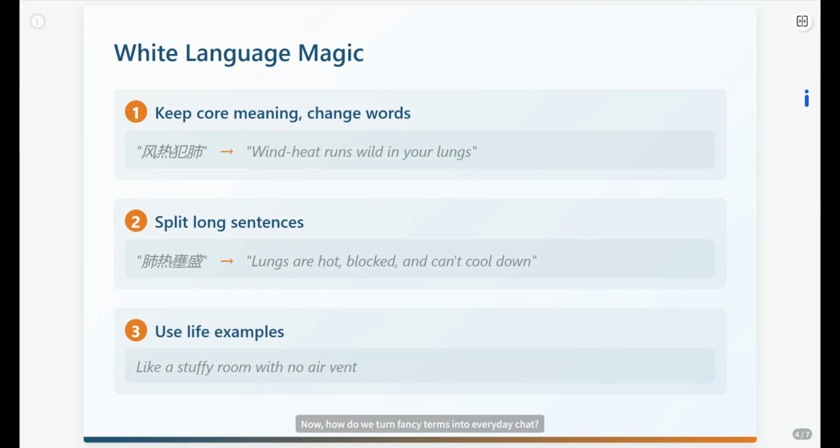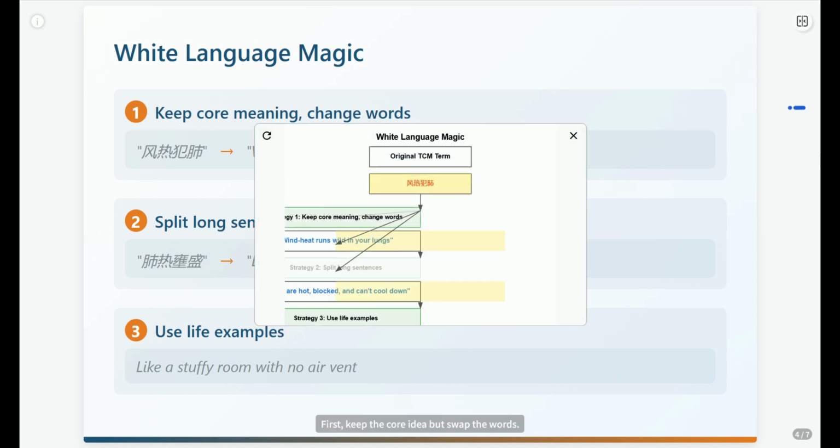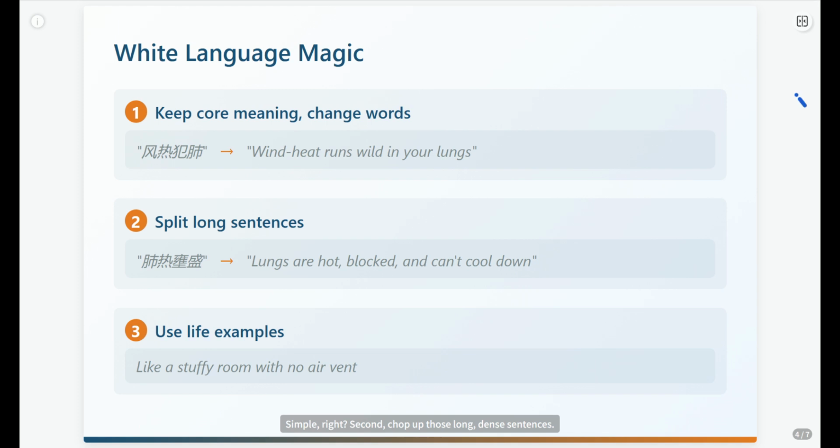Now, how do we turn fancy terms into everyday chat? We use some white language magic. First, keep the core idea, but swap the words. Instead of 风热犯肺, say something like "wind heat is running wild in your lungs." Simple, right? Second, chop up those long, dense sentences. 肺热壅盛, break it into: lungs are hot, blocked, and can't cool down. Third, use stuff you already know. Imagine your lungs are like a room, and suddenly it's super hot and stuffy because the air vent is jammed. That's kinda what 肺热壅盛 feels like.